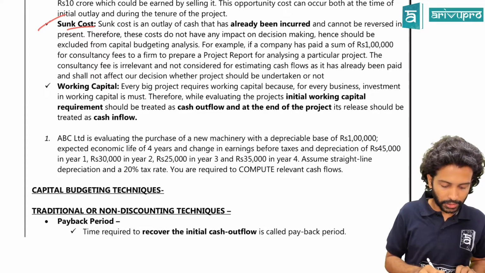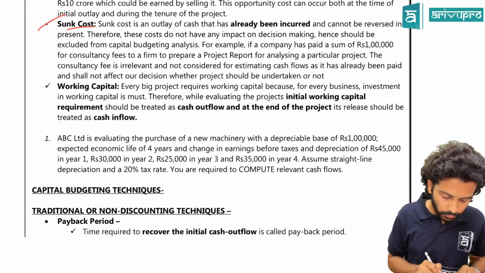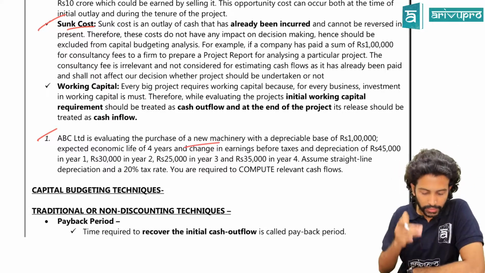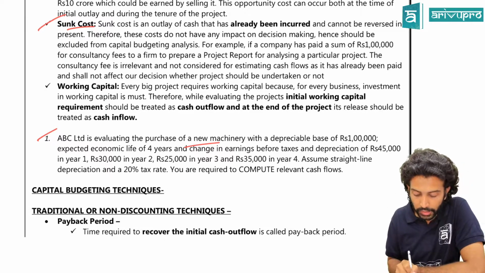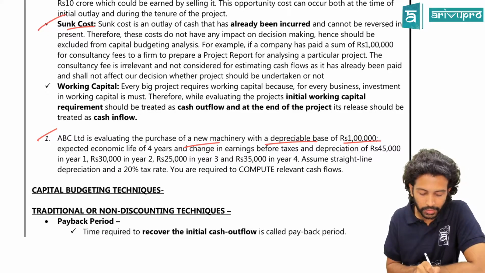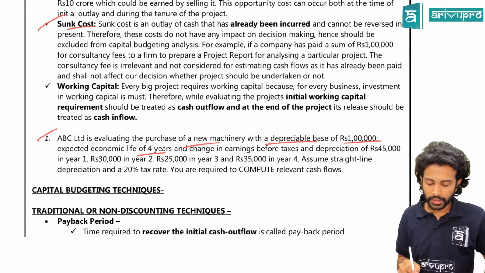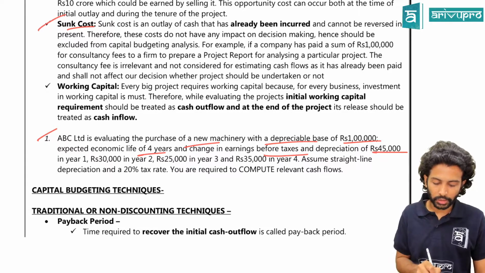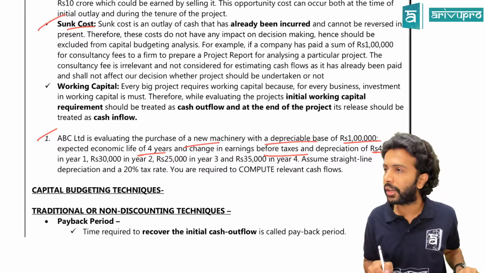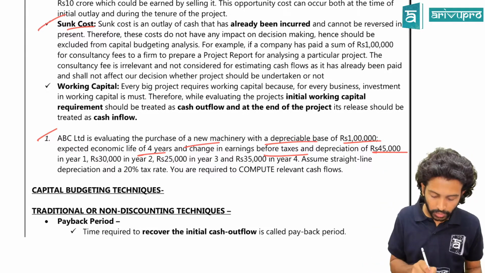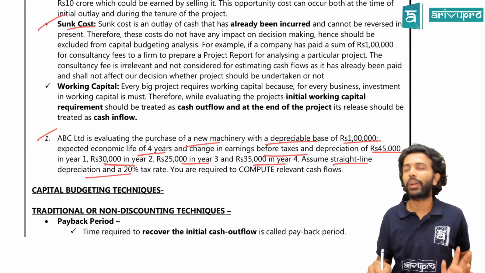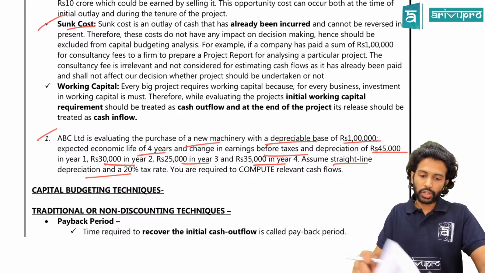Now on the numerical side of things, can we start the problems? Question number 1. ABC is evaluating the purchase of new machinery with a depreciable base of 1 lakh, and the life of that asset is 4 years. Change in earnings before tax and depreciation is 45,000 in year 1. If you go ahead with this project, you will get earnings of 45,000 in year 1, 30,000 in year 2, 25,000 in year 3, 35,000 in year 4. Assume straight line method of depreciation and tax rate. You are required to compute the relevant cash flows.